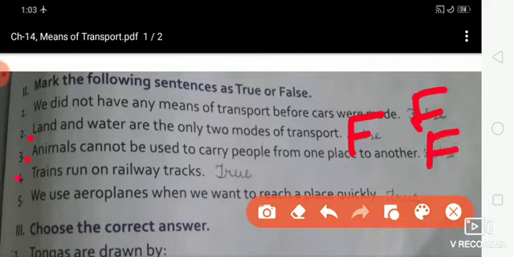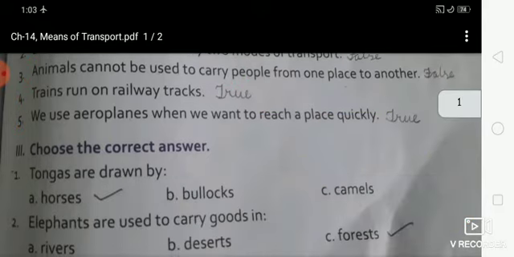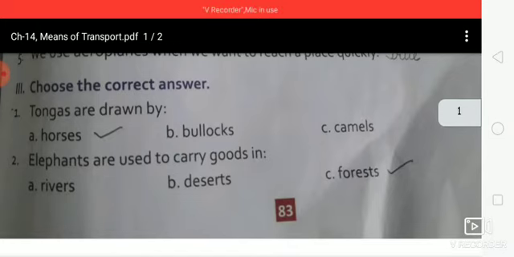Fourth one, trains run on railway track. Do you know, students? Yes. True. Fifth one, we use aeroplanes when we want to reach a place quickly. True. Is that clear? Now come to the next question.